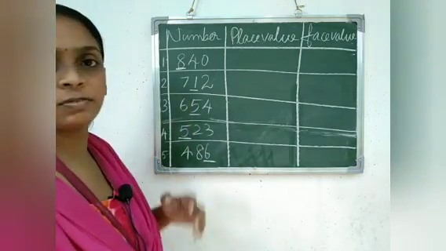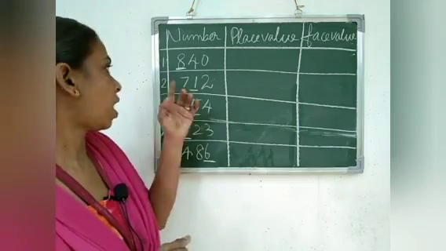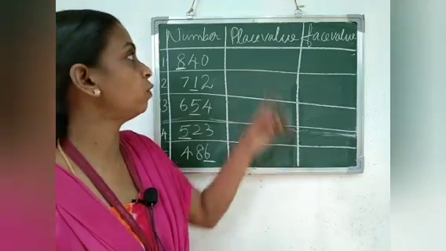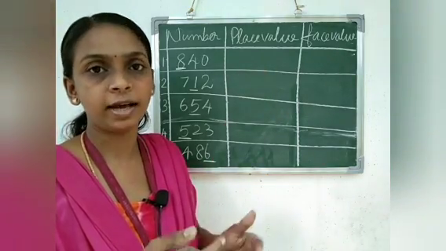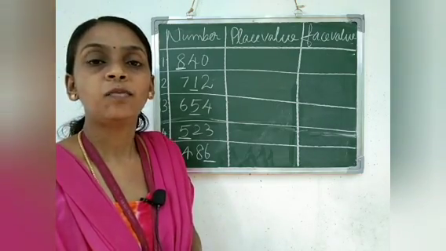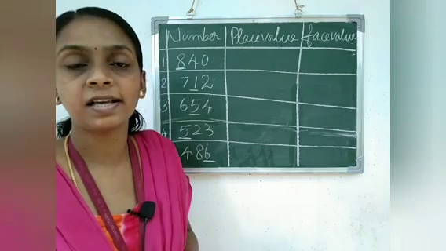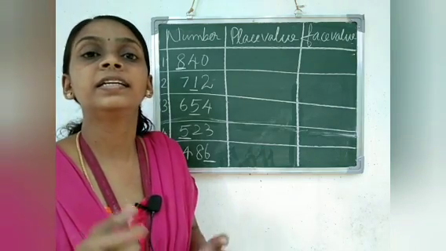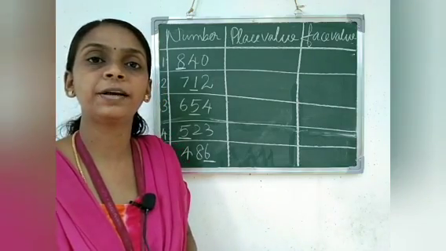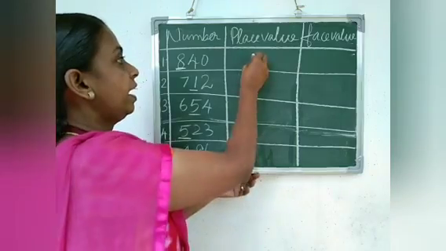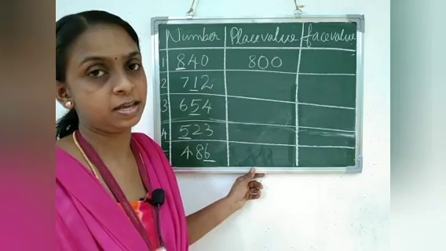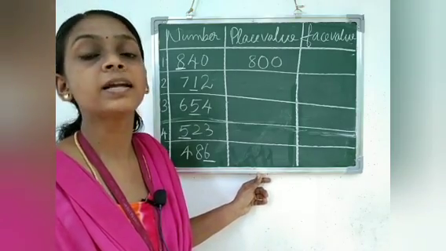Here the first number is 840. I underlined the 8. First we have to write the place value of that underlined digit. What is the place value? 8 is in which place? Tell me all of you. 8 is in the hundreds place. So, what is the place value of 8? 800. Place value changes according to their places.